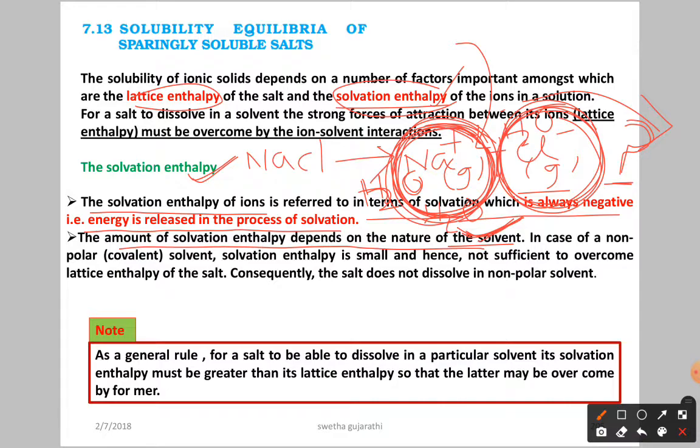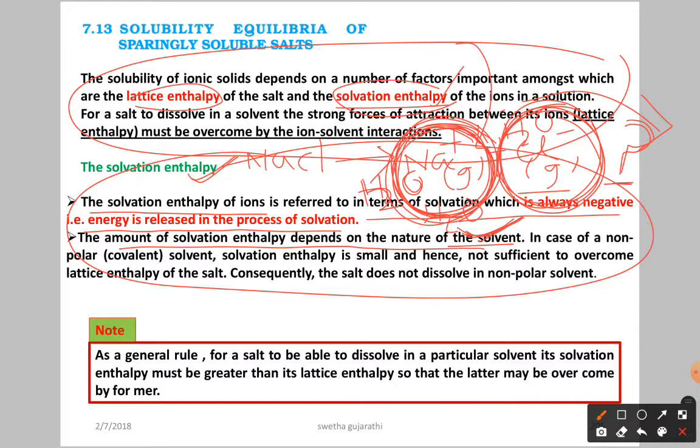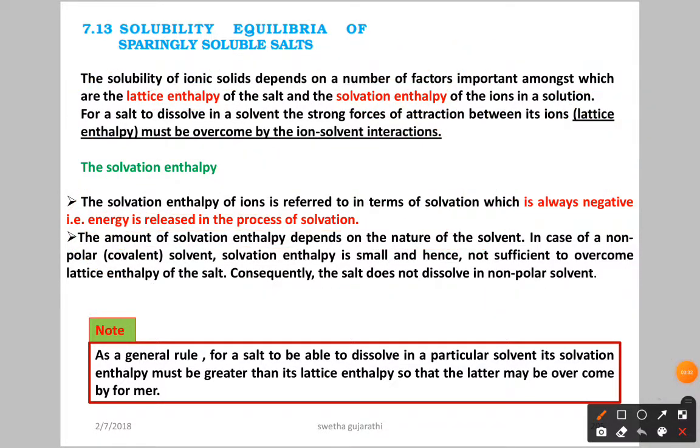So what I want to convey with these two paragraphs is that the solubility of ionic solids depends on two factors: one is lattice enthalpy and the other is solvation enthalpy. There are many factors, but among them the two important ones we are discussing are lattice enthalpy and solvation enthalpy. So you already came across the definitions of both. The amount of solvation enthalpy depends on the nature of the solvent, as already discussed.